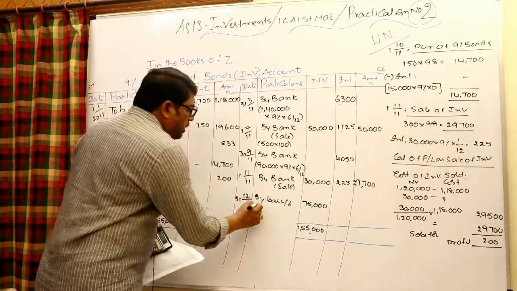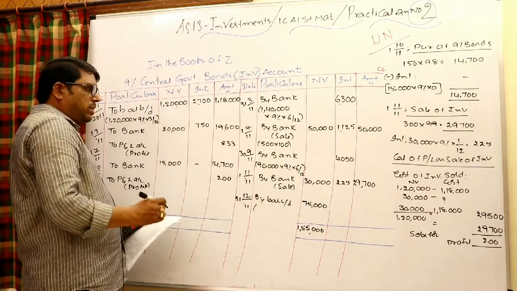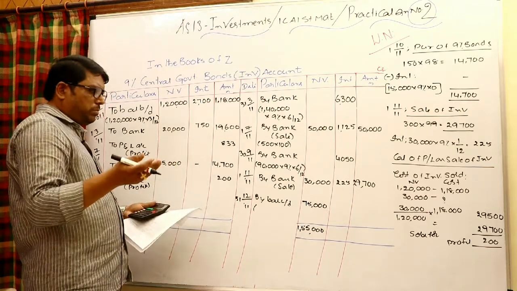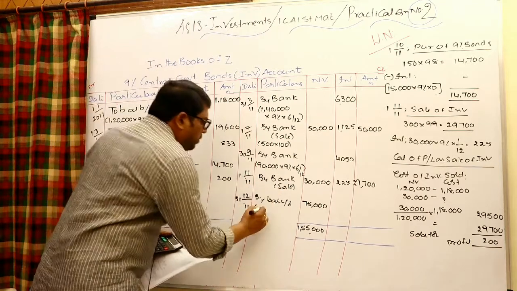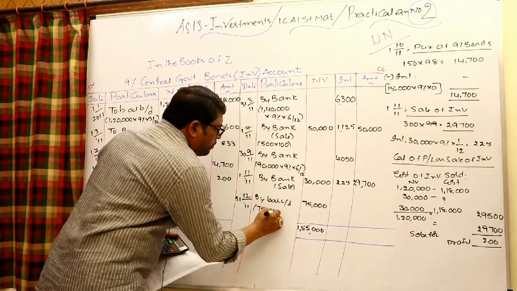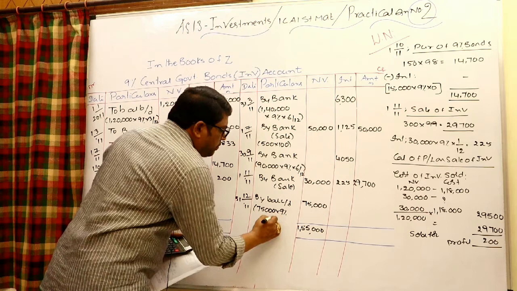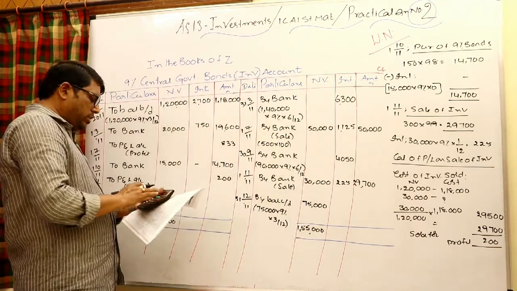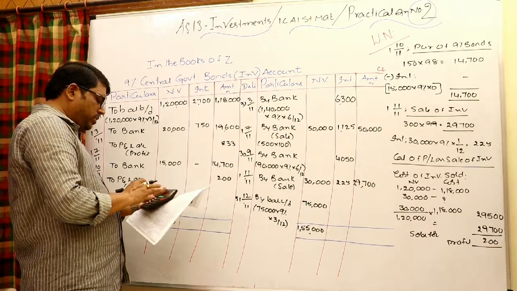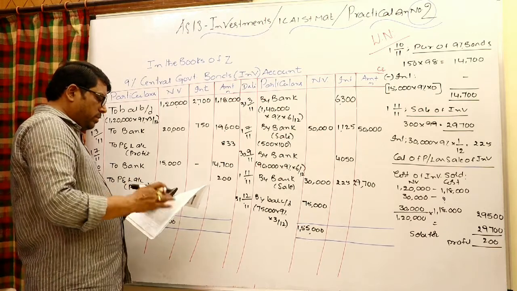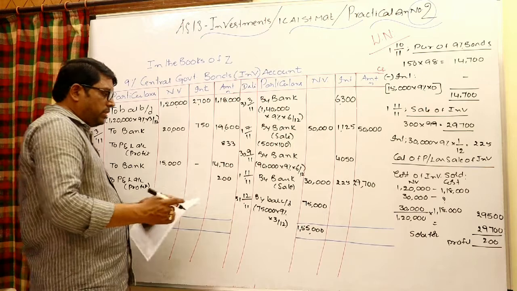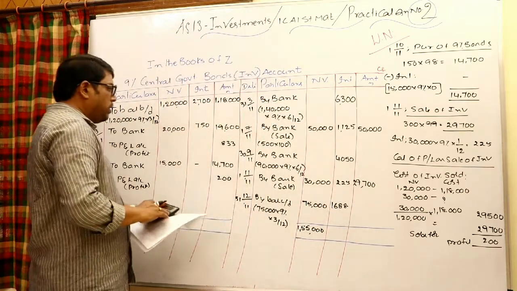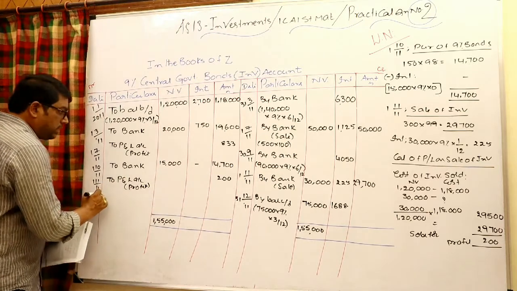Even you have to calculate accrued interest for them, and that interest also to be transferred to P&L. September paid, October, November, December, 3 months. For 3 months, 75,000 into 9% into 3 by 12, 1687.5, 1688 otherwise. Okay, net of interest will go to the P&L account.